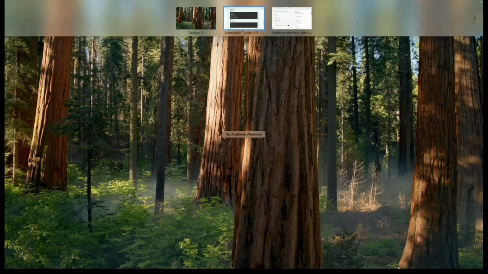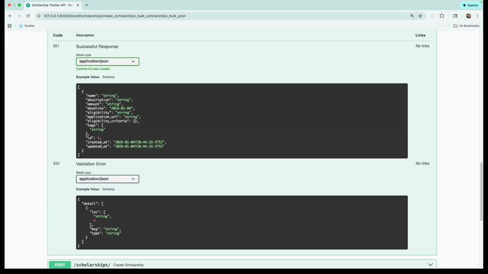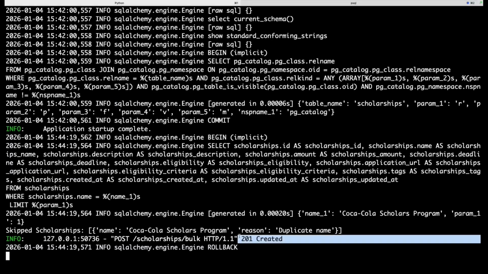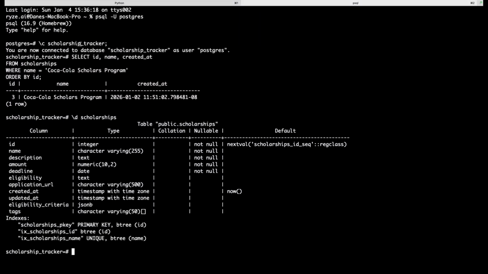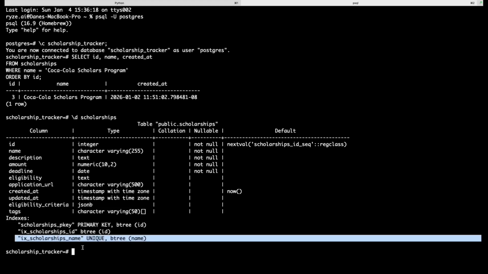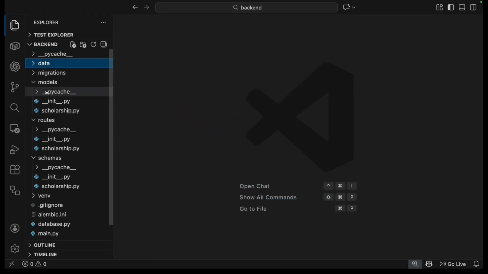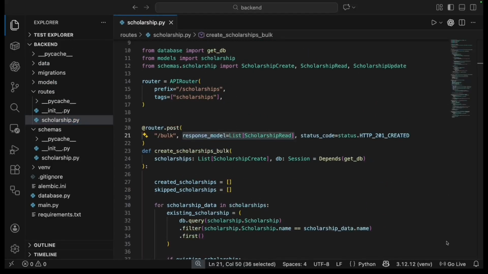Okay, and so let's test this to make sure that it actually worked. If I go and log into Postgres, which I already did here, you can see I just have one Coca-Cola scholarship, but the messaging is not clear. I want the application to tell me if I'm trying to upload duplicate scholarships. So how do we fix this to get better messaging to the user?